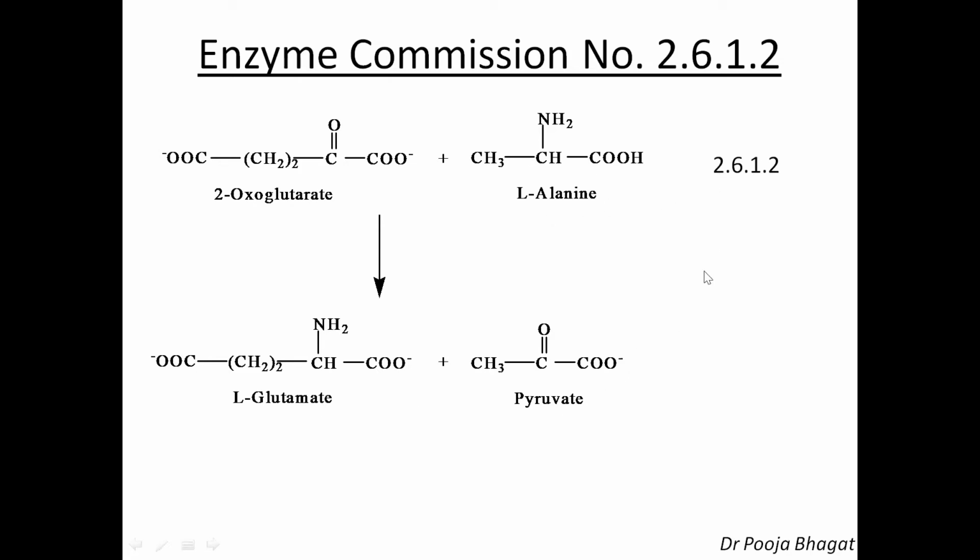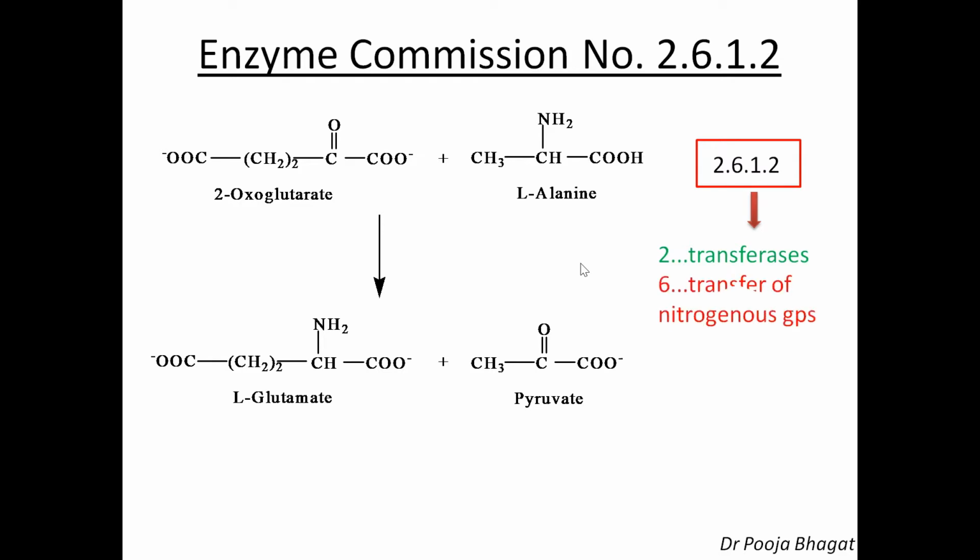So the number 2 indicates that it is a transferase. The second number, which is 6 here, indicates transfer of nitrogenous groups. Whenever nitrogenous groups are transferred, the second number will be 6. This one indicates transaminase, meaning the amino group is transferred.